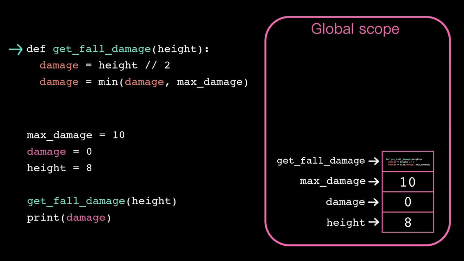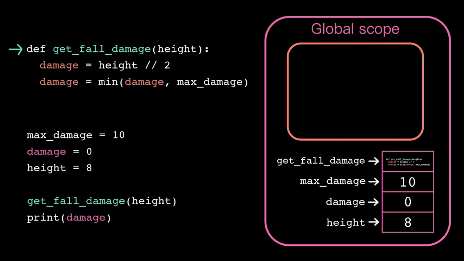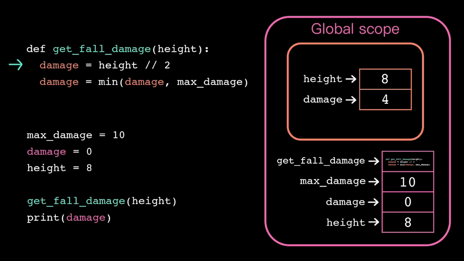Then we execute this function call. So the computer starts off by creating a new stack frame, which, remember, is just a separate region of short-term memory. The parameter height and then this damage get stored in that new stack frame. Notice that these don't get stored in that base global level, so we don't overwrite the value of this existing global damage.